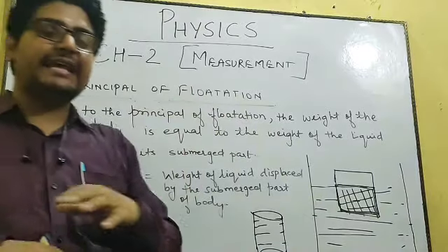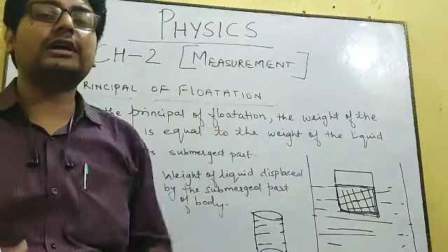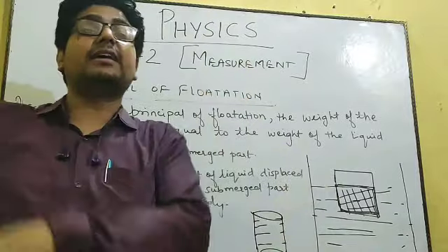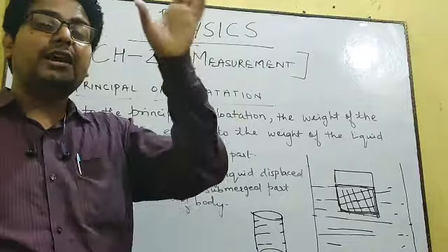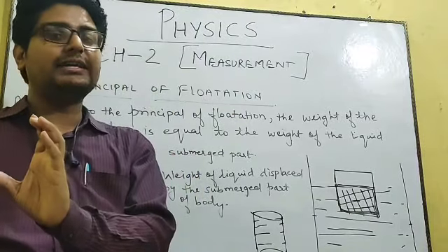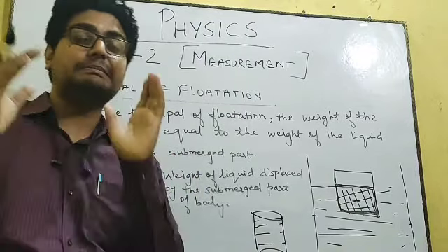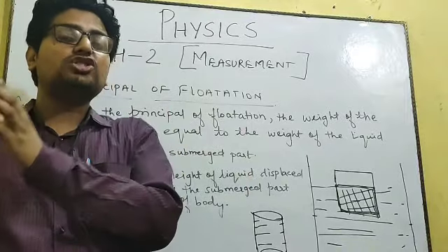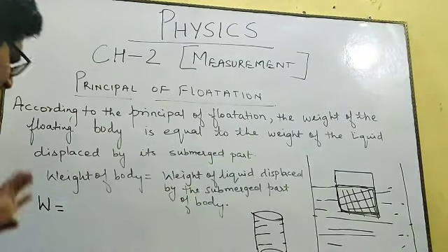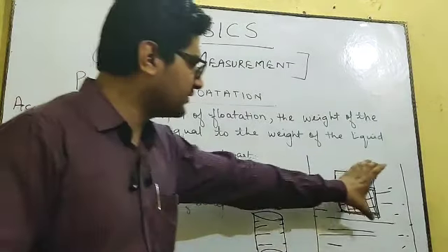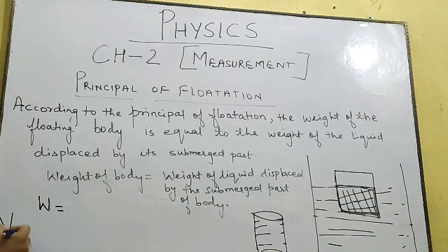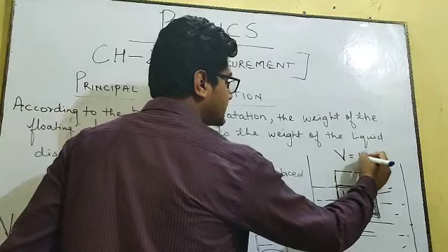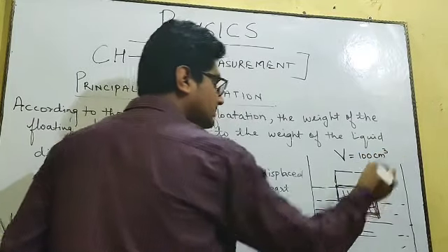So you don't have to think that such a big ship is floating in water so we are comparing the weight of the ship with the weight of the ocean or all the water present in the sea. No, we are only talking about that volume of water which is displaced by the solid. Suppose I take an example: the volume of this full object is capital V. Like suppose the volume of this object is 100 centimeter cube.